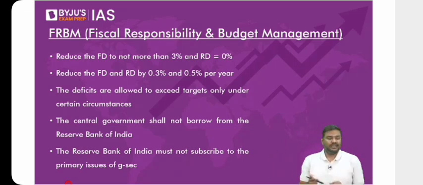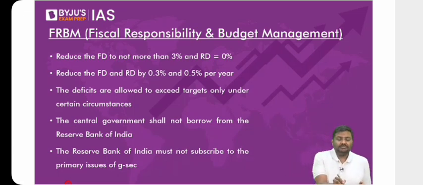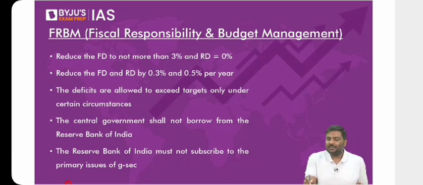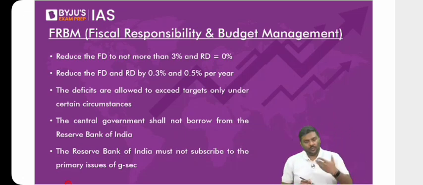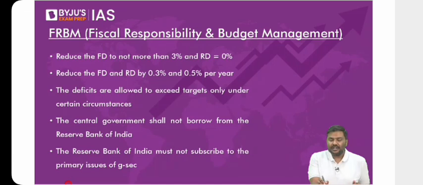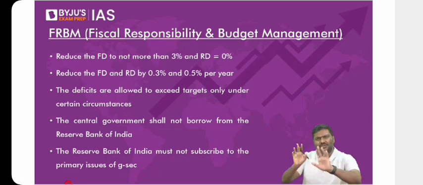Now let me start. What are the basic points related to budget first? What do you mean by the term budget? Remember these points. The term budget is not mentioned in the Constitution of India. Please be very careful. It has been asked in UPSC prelims once. Now, what is mentioned in the Constitution? Under Article 112, there is a term called Annual Financial Statement, AFS. It is under the Annual Financial Statement that the Constitution says annually the Union government will submit certain financial documents to the Parliament. So that's point number 1.